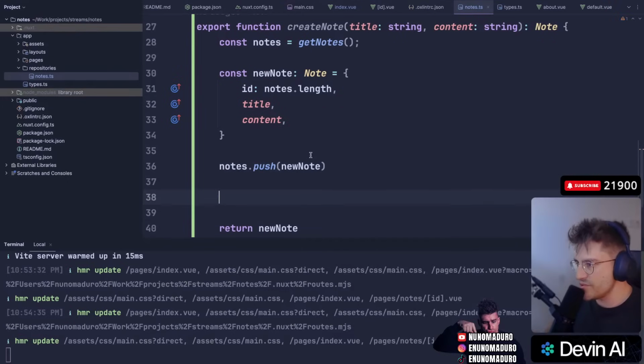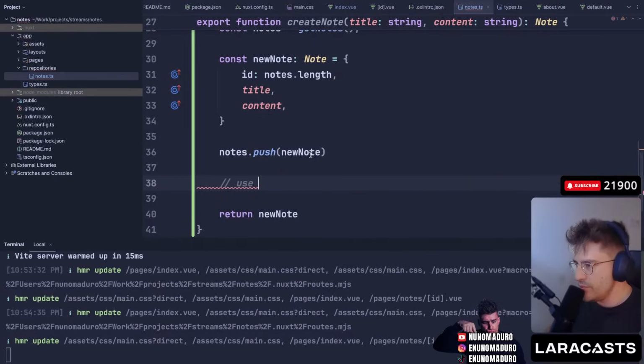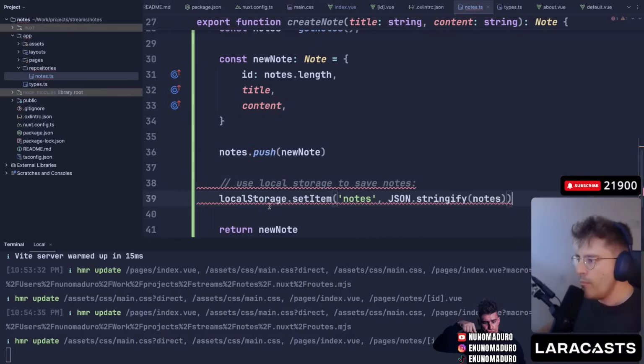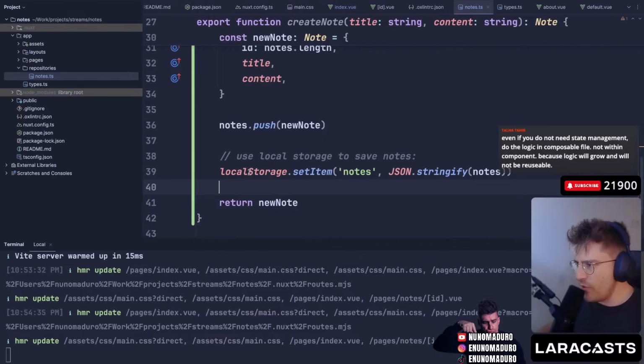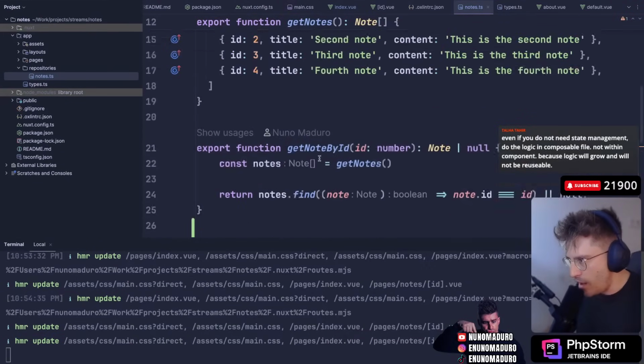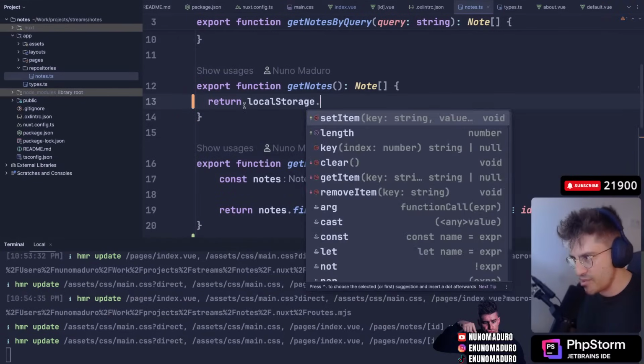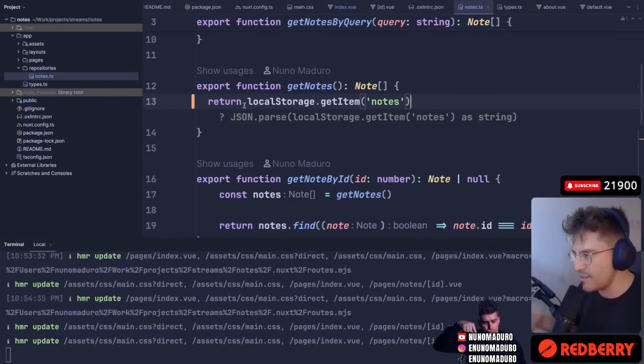And once we push it, we need to store the new thing, right? So we just use local storage, I guess. Can we use local storage? Oh my God, I literally don't know how to use local storage for this. Let's type here, use local storage to save the nodes. Beautiful. Local storage set item nodes, JSON stringify all the nodes. Okay, beautiful. And I guess you can already refactor this to use local storage, and then GitHub Copilot get item nodes.